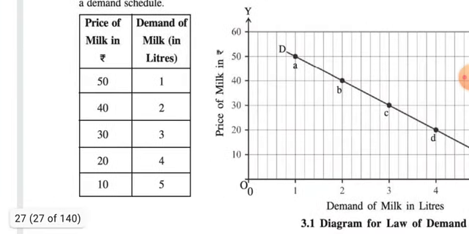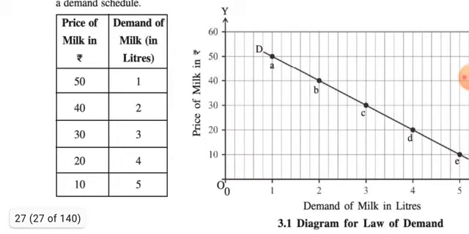So first of all, start from the first row. When the price of milk is rupees 50, at that time the demand for milk is 1 liter only. But when the price reduces to rupees 40, demand increases.